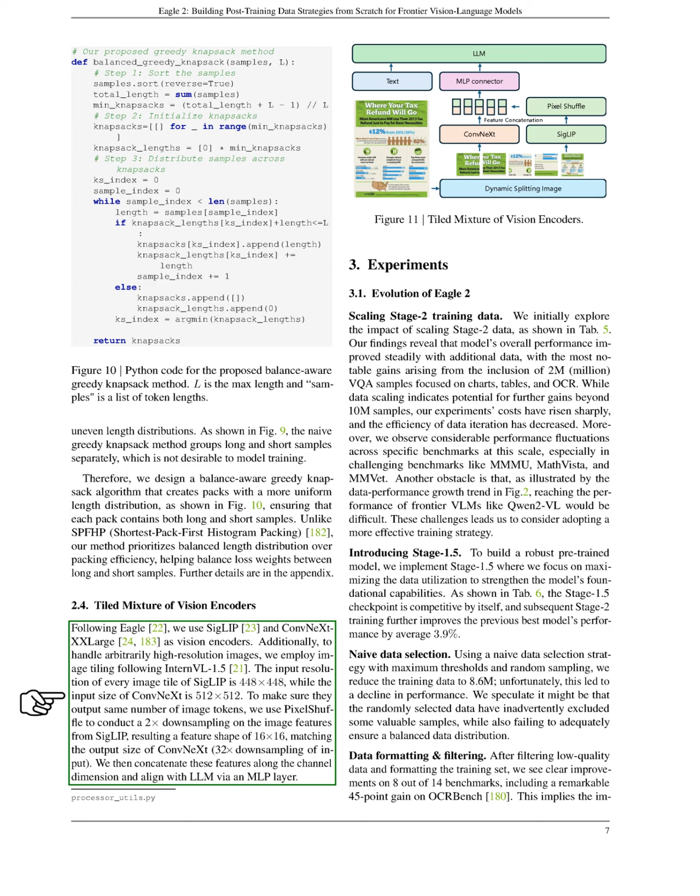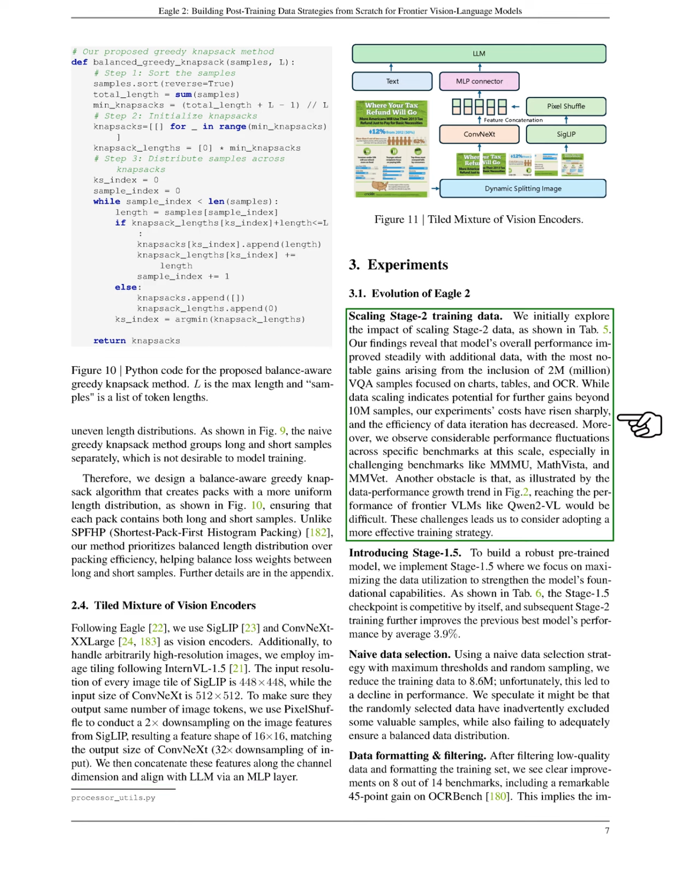We also utilize a mixture of vision encoders, specifically SigLIP and ConvNeXt XXLarge, to handle high-resolution images. We tile images to ensure consistent output sizes from both encoders, allowing us to concatenate features and align them with our language model.